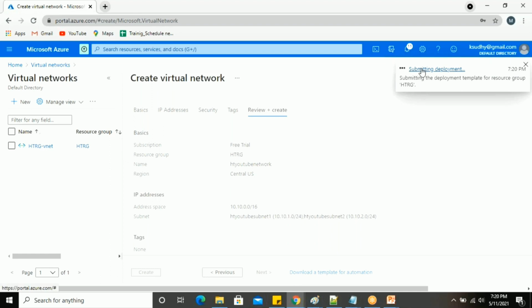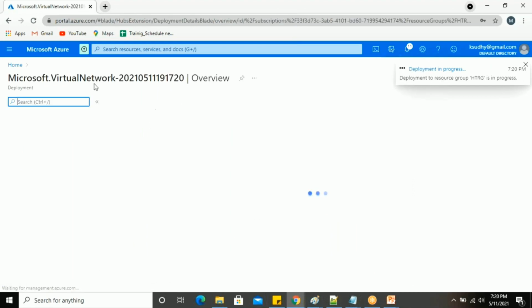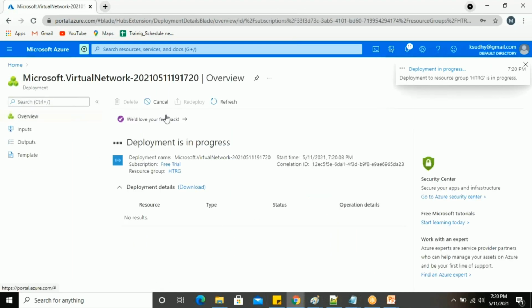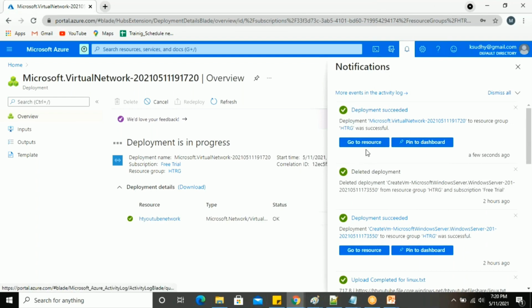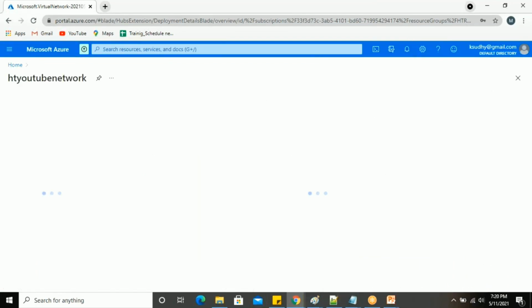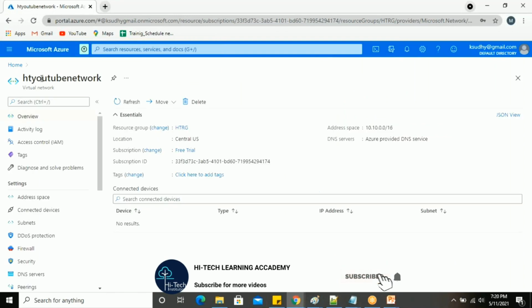Your deployment is being submitted. Once it's submitted, your deployment will be created. Okay, so your VNet is being created. As usual, hope you all know the concept of VM; while creating the VM, we needed to select the VNet, so that whatever VNet you created, you can use the same one there. And here you can see your deployment successfully done. Let me go to the resources. Your VNet got successfully created, the High-tech YouTube network.